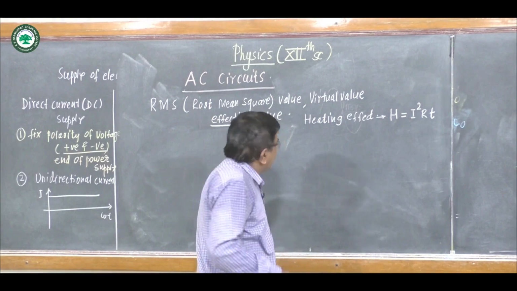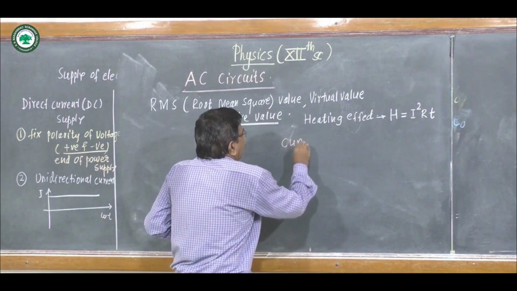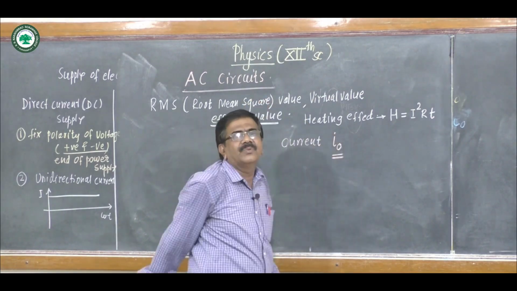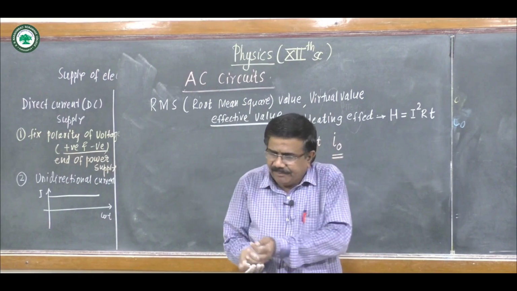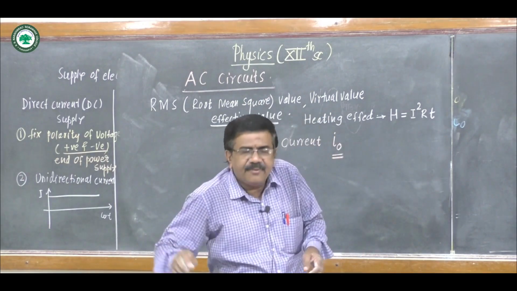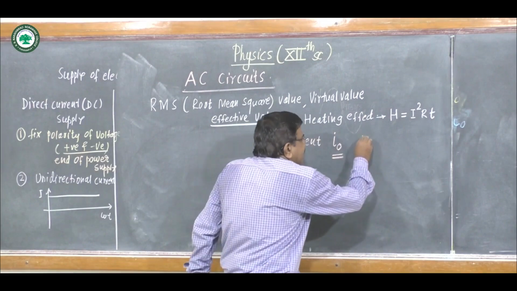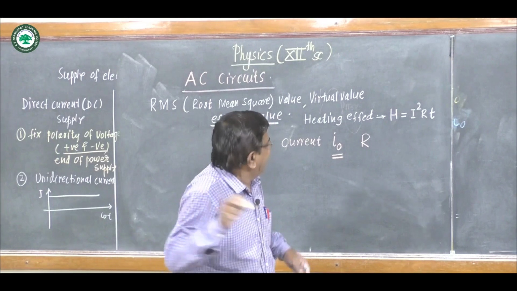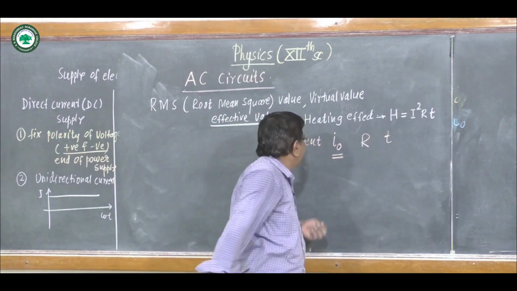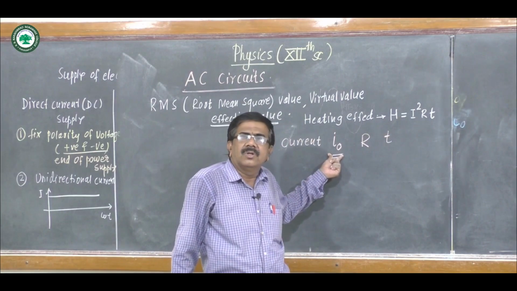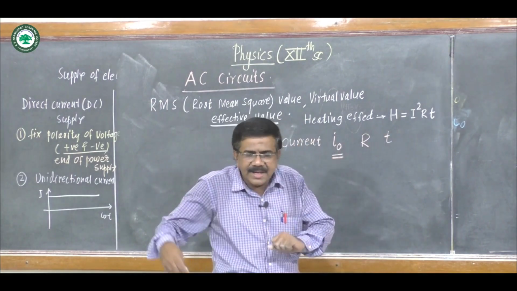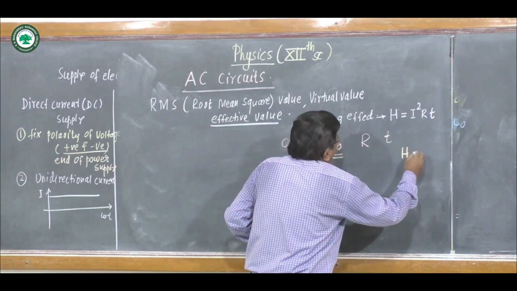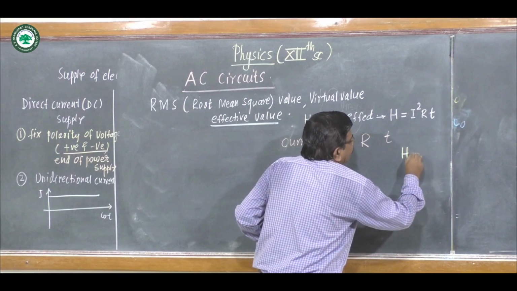Consider alternating current of peak value I0, that is the maximum value, flowing through the resistance R for time t, and we measure the heat produced in time t.